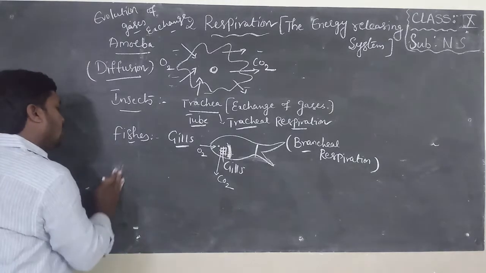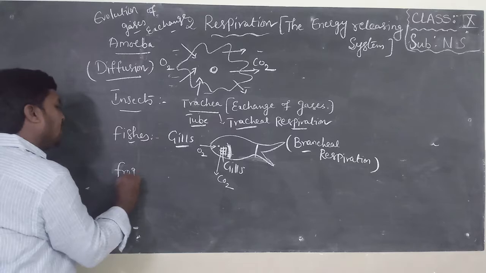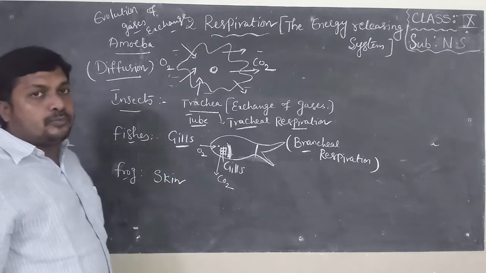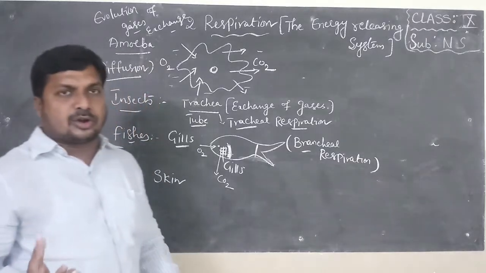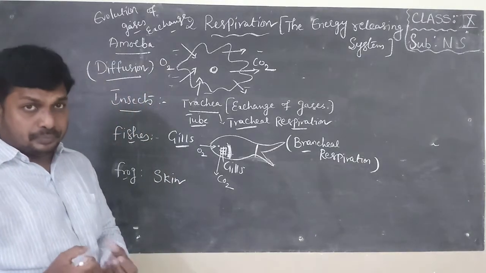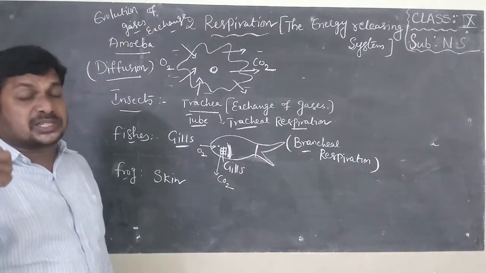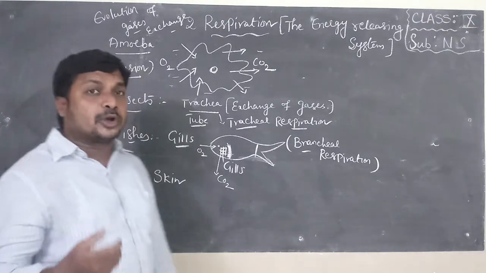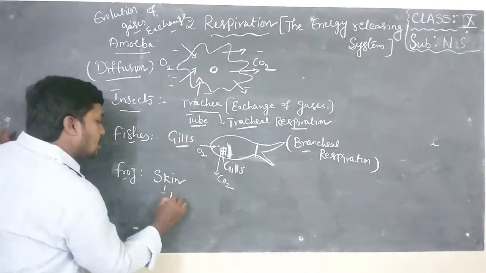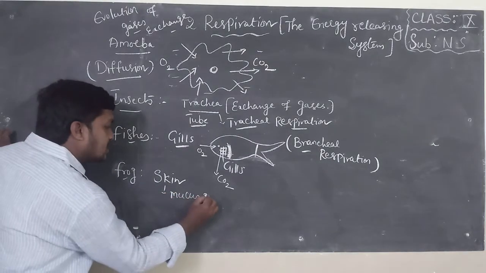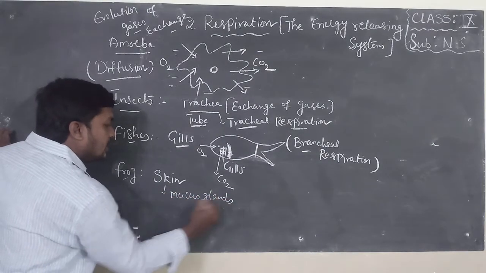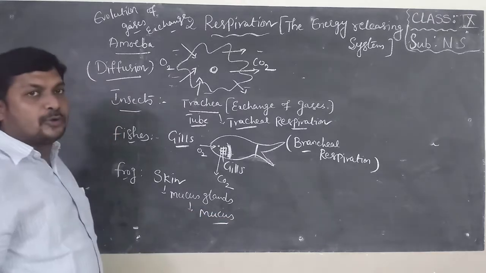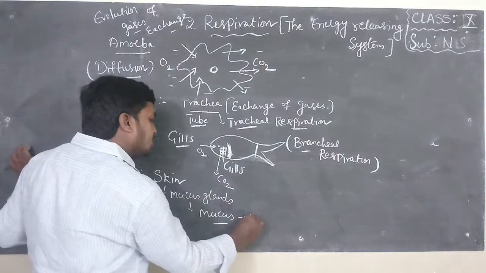Now, I will explain about frog, amphibians. They respire with the skin. If you observe, frog skin will be sticky in nature, correct or not? They are slippery to touch. What is the reason? They have special glands called mucous glands in the skin. This mucous gland secretes mucus. This mucus is helpful to keep skin moist.